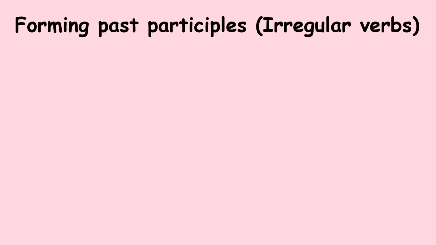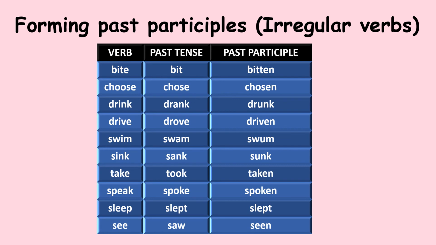Okay, some more past participles of irregular verbs are the following. Bite will be bitten. Choose will be chosen. En. Now look at these three words: drink, swim and sink. The past tense is drank, swam and sank. All three of these words have the vowel A. Now when they are changed into the past participle, that vowel A changes to U. Drunk, swum, sunk. And then there are other words ending with -en, like take, taken; speak, spoken.